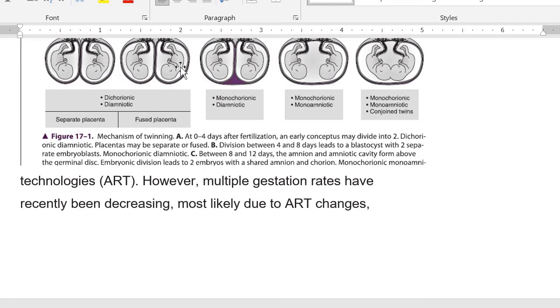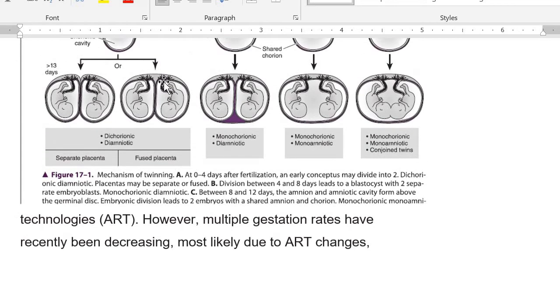So they are telling you the same thing: when the division is occurring within 72 hours, everything is different, okay? Occurring on day 4 to 8, what is happening? You are getting two individuals, the chorion will be the same and the amnion will be different. So they are telling you where you are going to get separate placentas, because it occurred very early, and here you are going to get two placentas. See, two placental masses are there.